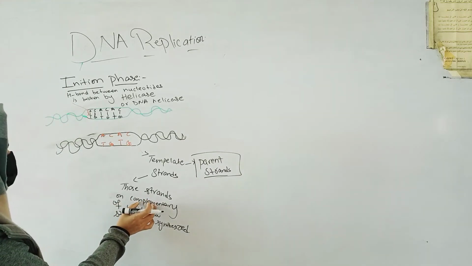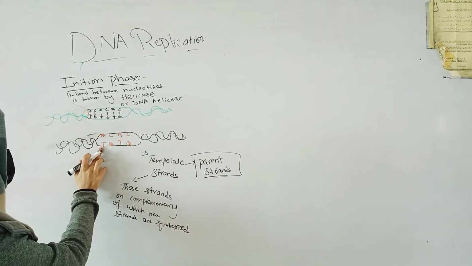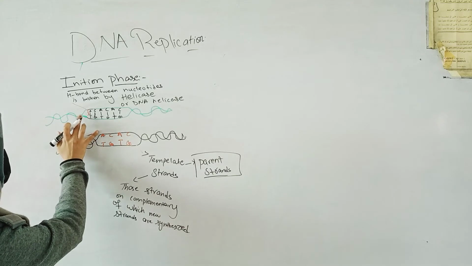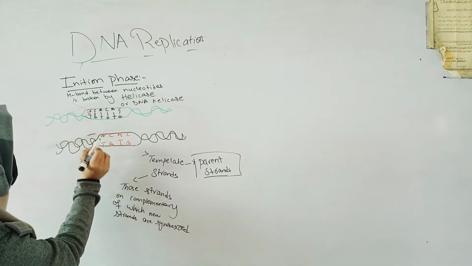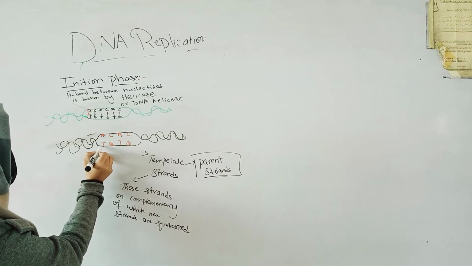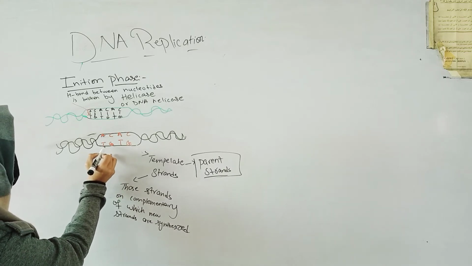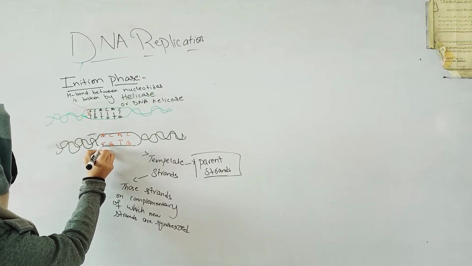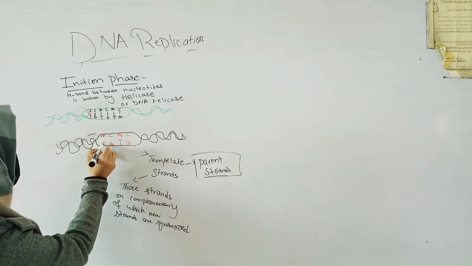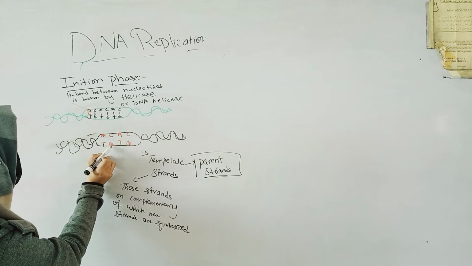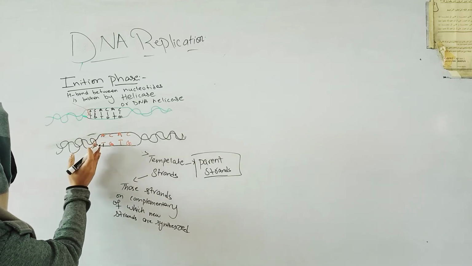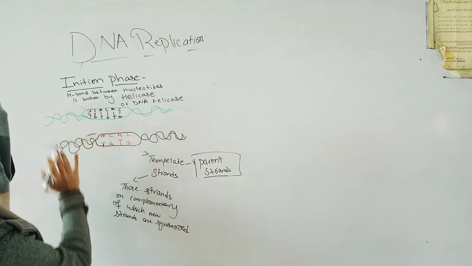What is meant by the complementary strand? If this is one template strand and this is another template strand, what sort of nucleotide sequence would be on the opposite side of this? If here is thymine, then on the opposite side there would be adenine. If there is guanine, on the opposite side of it there would be cytosine.